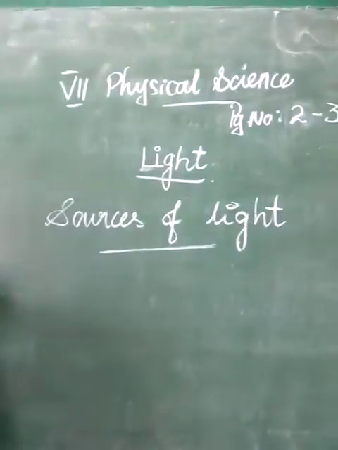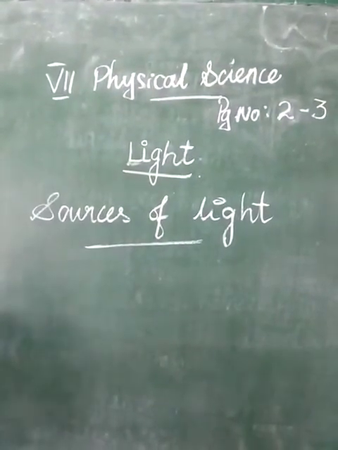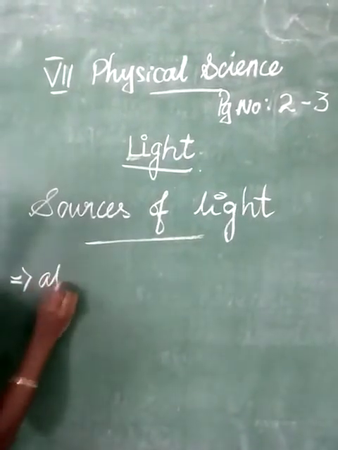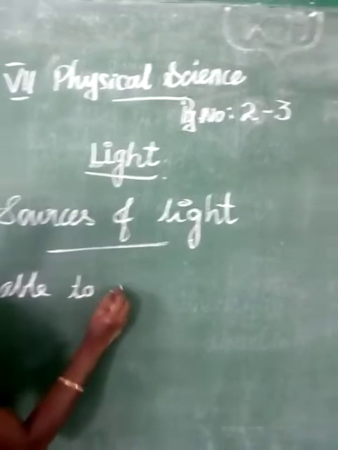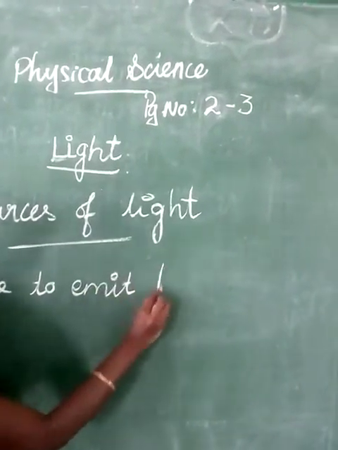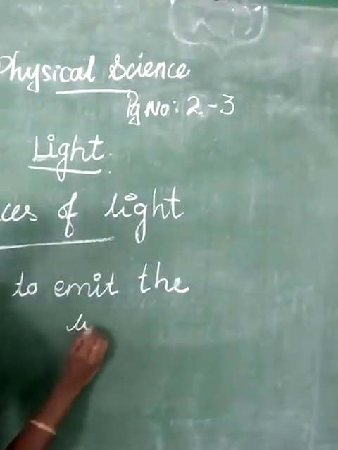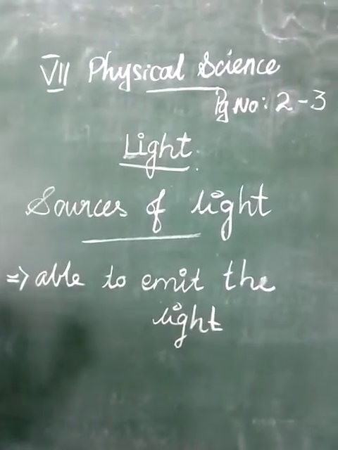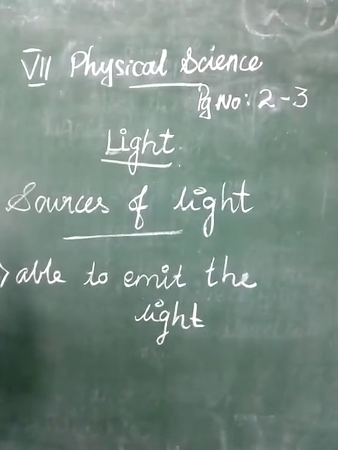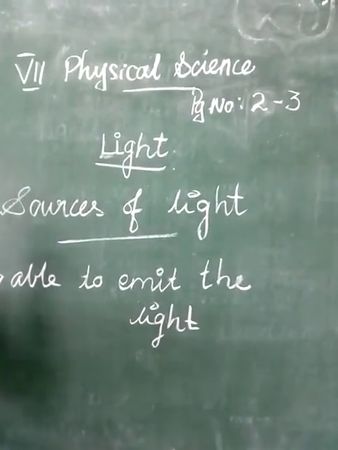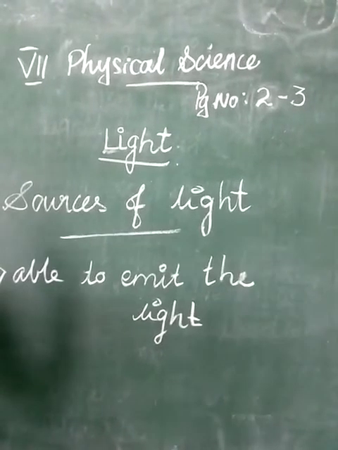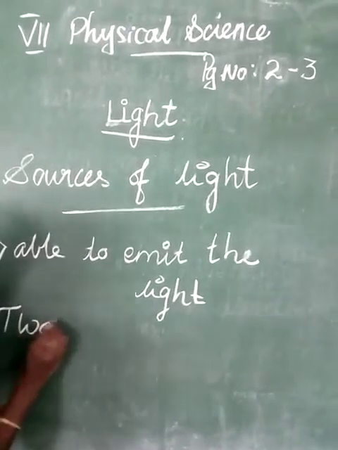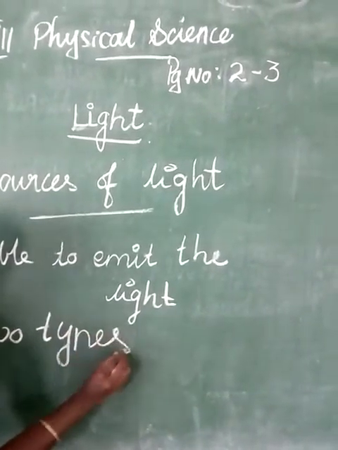Sources of light. What do sources of light mean? The objects which are able to emit light are known as the sources of light. Light rays come from different sources, not only from the light bulb. Light is coming from many sources, and there are two types.